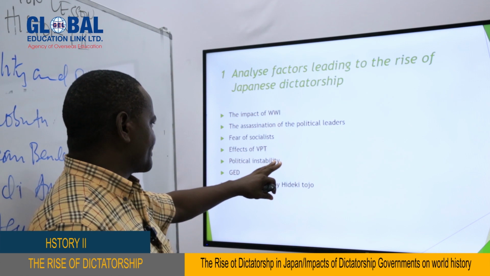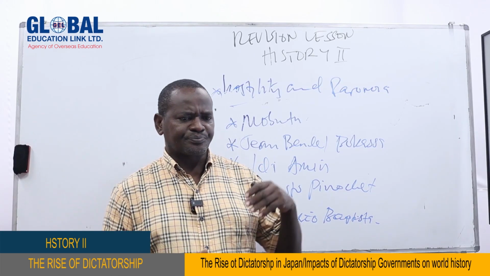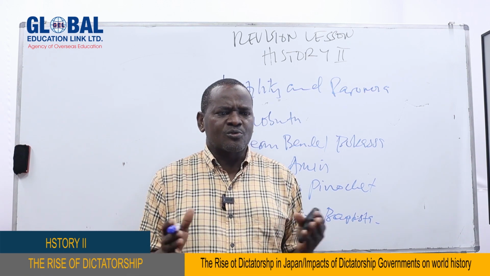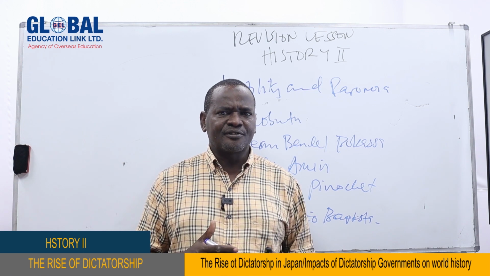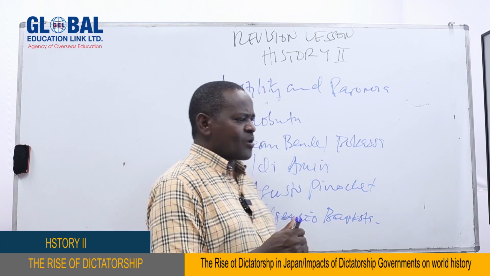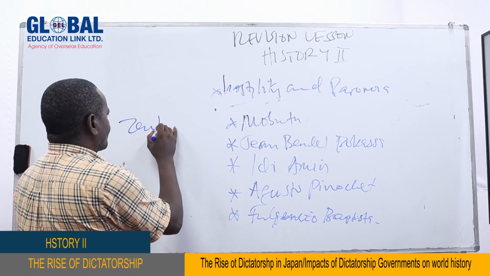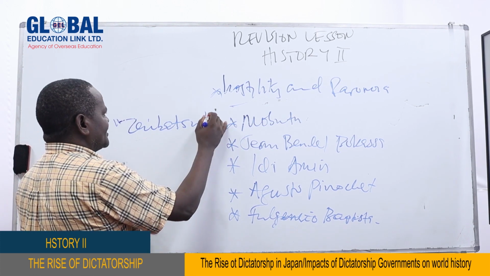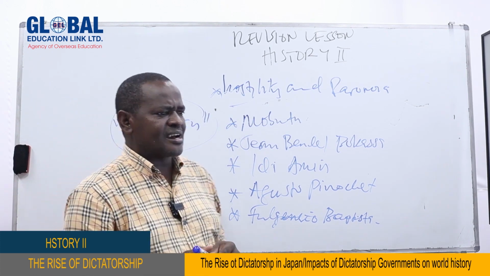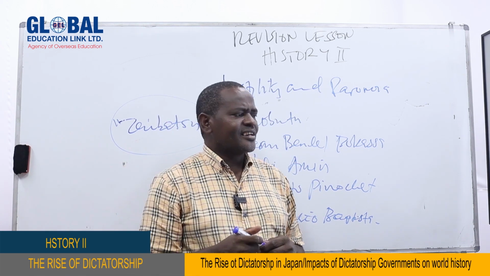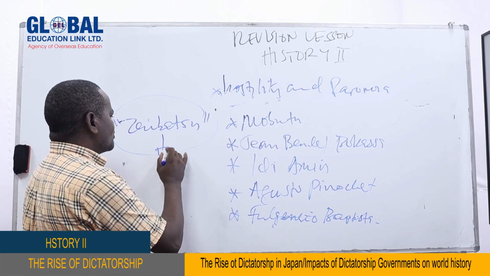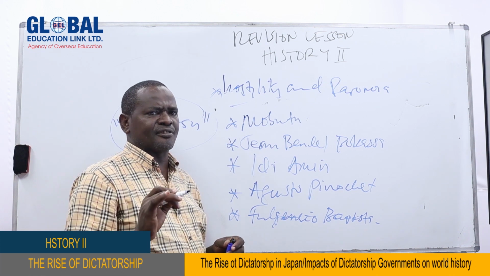Another point is political instability. Political instability is just like what we saw in the previous subtopics, that the political parties were not stable. No political party could command the majority. But in Japan, unfortunately, the political system was very highly controlled by one company, which is called the Zaibatsu. This group of companies used to have more than 75% of all Japanese manufacturing companies. And this company was the one to determine who was to become the Prime Minister of Japan.